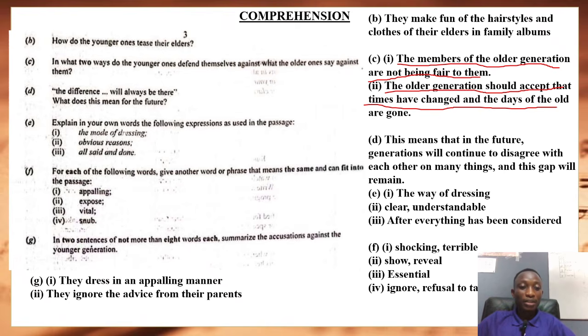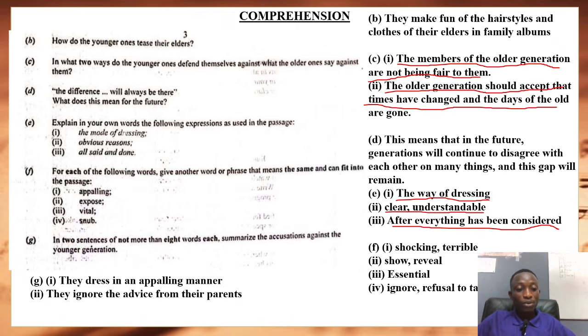Then E says, explain the following in your own words. The mode of dressing is simply talking about the way or the manner you dress. Obvious reasons means clear or understandable reasons. All said and done, meaning after everything has been considered or after everything has been said.